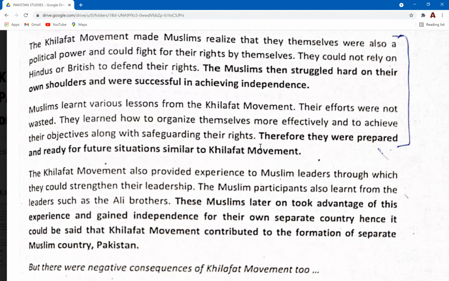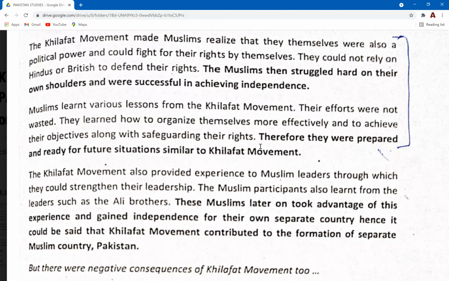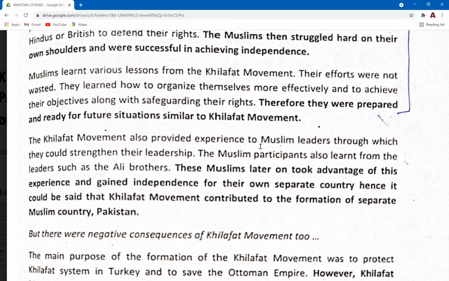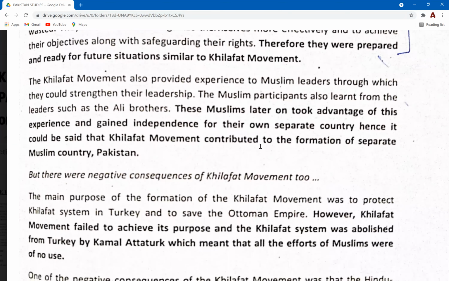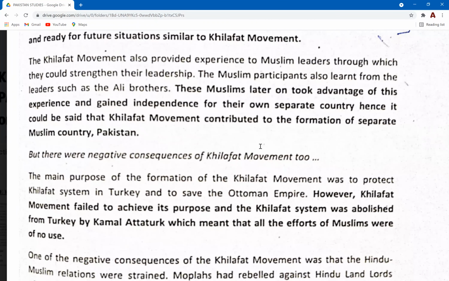was that there was another lesson that they had to be prepared to face future situations such as the Khilafat movement, because once you study the events after the Khilafat movement regarding the formation of Pakistan and the Pakistan movement itself, you'll see how the Muslims implemented these lessons in all the future movements, right? So they had so much to learn from the Khilafat movement that they were ready to base their future movements upon the lessons they had learned from the Khilafat movement and the failures there.